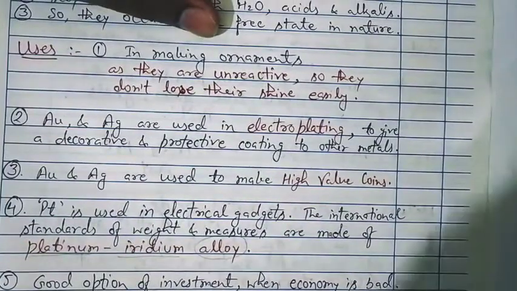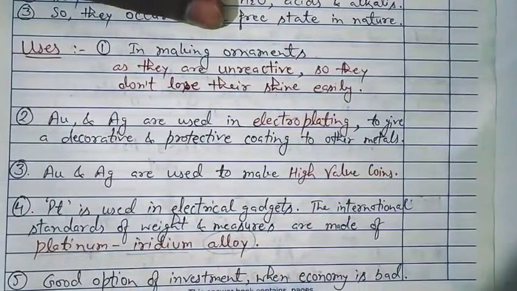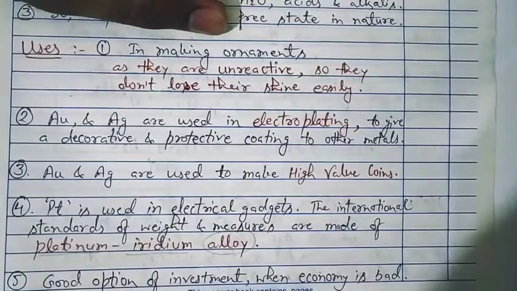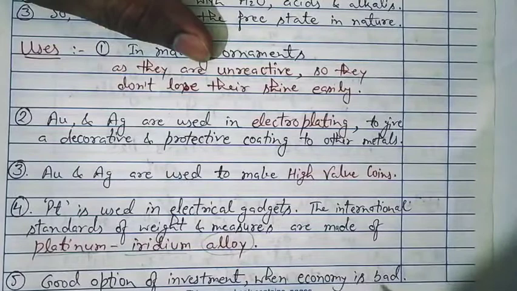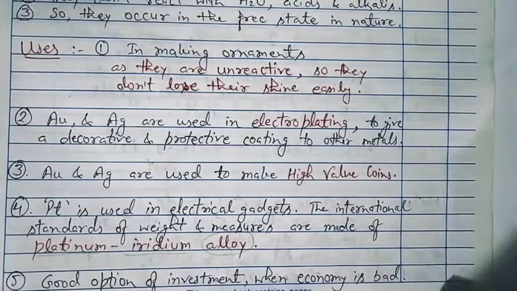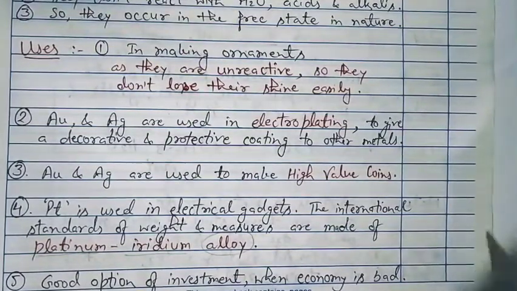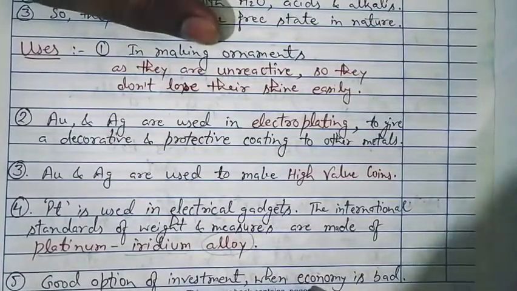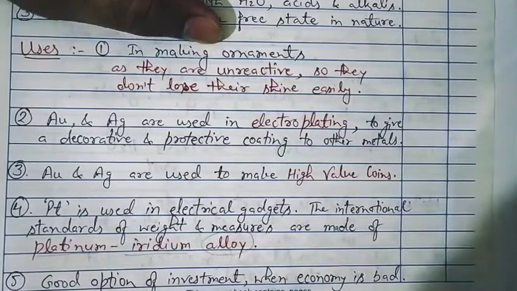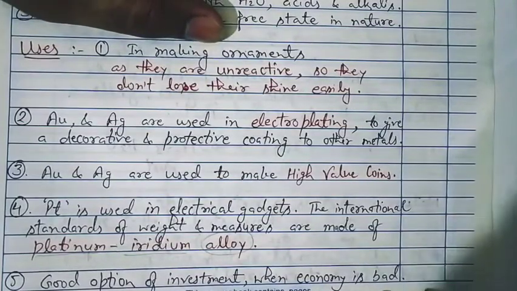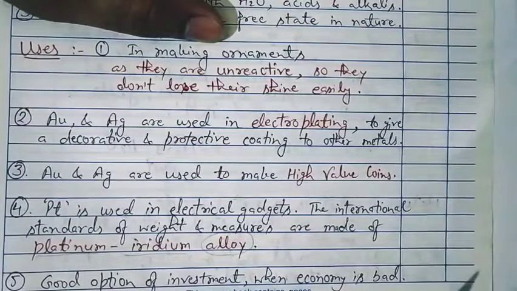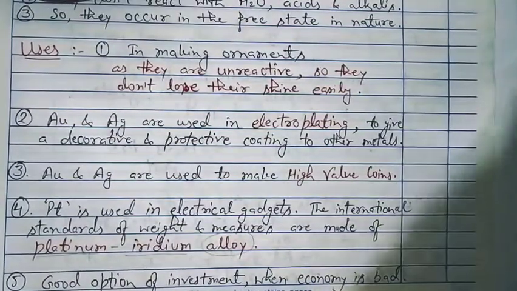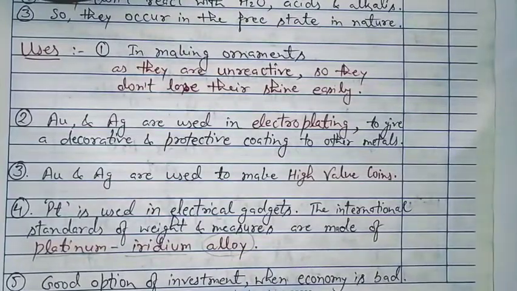Now the last use of these noble metals is as a good option of investment. When the economy is bad, like during the corona crisis, the market went down and the public sector, factories and every kind of business were shut down. That was a bad time for the economy. At that time people invested their money in gold, and in the future they will be getting better returns. So this is a good option for investment also.